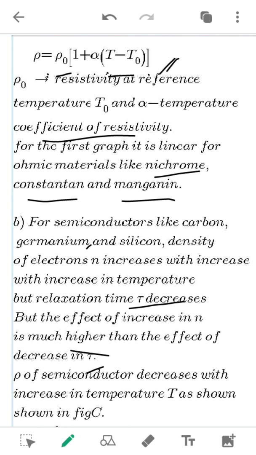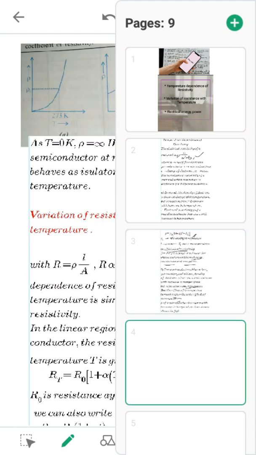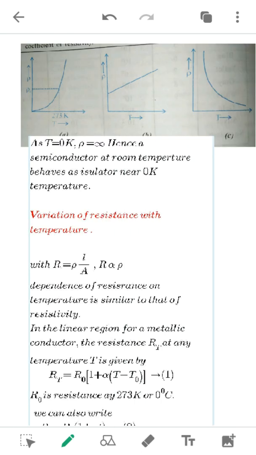In metals, as the temperature increases, resistivity also increases, but here in case of the semiconductors, as there are more number of electrons, when there is rise in the temperature, the relaxation time decreases, but the resistivity goes on decreasing. This you have to remember, especially in case of the semiconductor. So here you can see the first graph is for the resistivity of the ohmic materials.